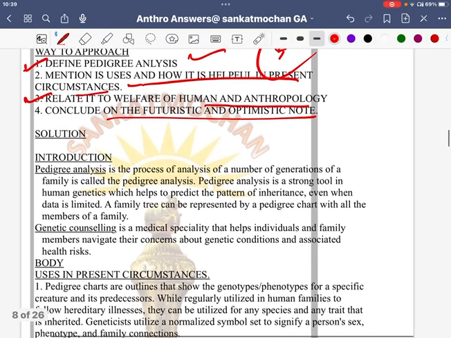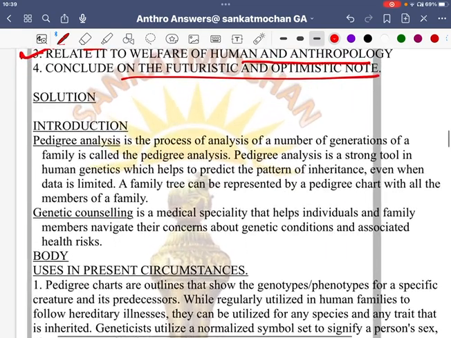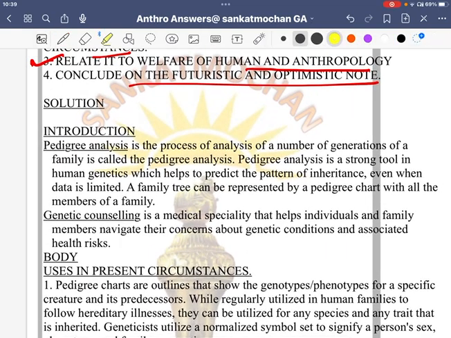So let's start. Solution. Here I have introduced pedigree analysis. Pedigree analysis is a process of analyzing a number of generations of a family. For example, you know Dadaji, the so-called grandfather, then your dad, mom, and then you, and further your wife and your children. This is the generation. From one generation to another is like this.